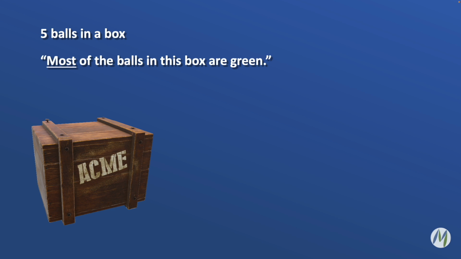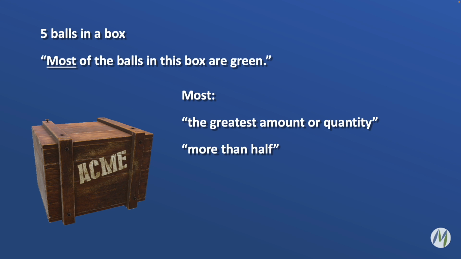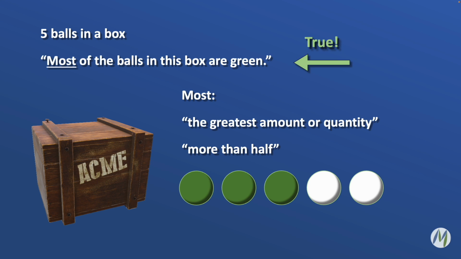What about most? If there are 5 balls in a box and I say most of the balls in this box are green, what does that mean? Again, going back to the dictionary, most is defined as the greatest amount or quantity. And we can simplify this a little bit and say that most means more than half. So if my statement is true, that most of the balls in this box are green, we know that at least 3 out of 5 balls are green. If only 2 of the balls were green, then it wouldn't be most. More than half of the balls have to be green.